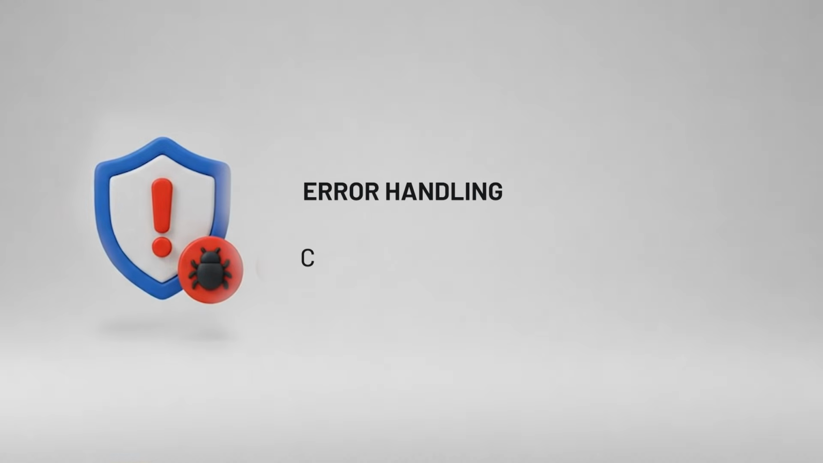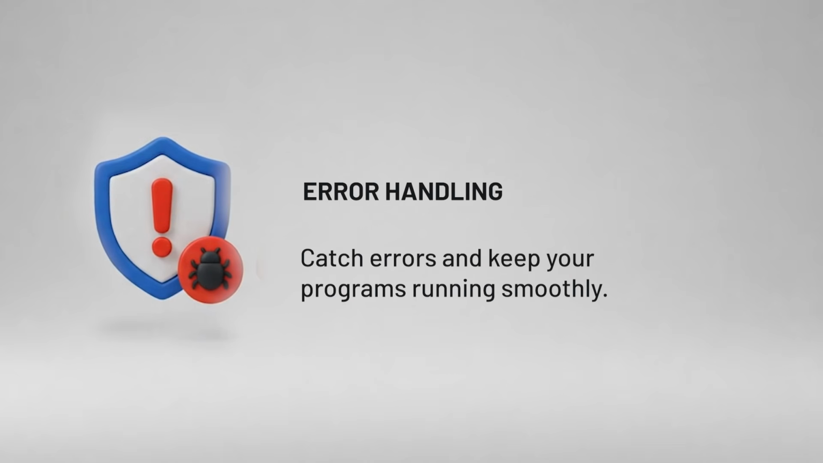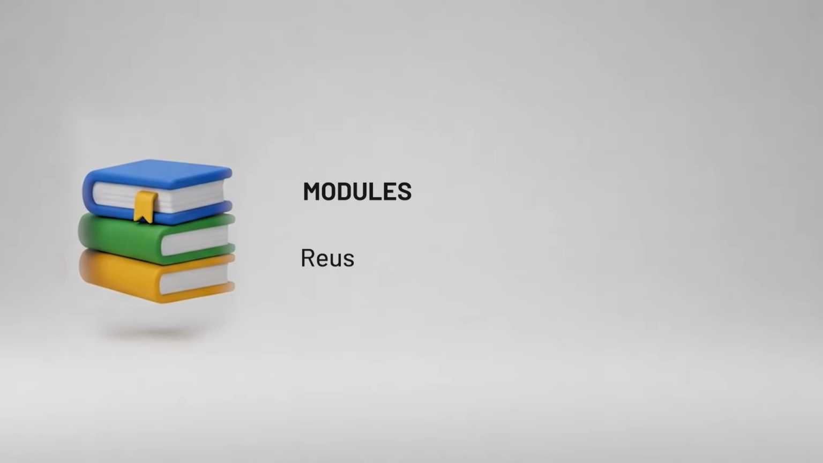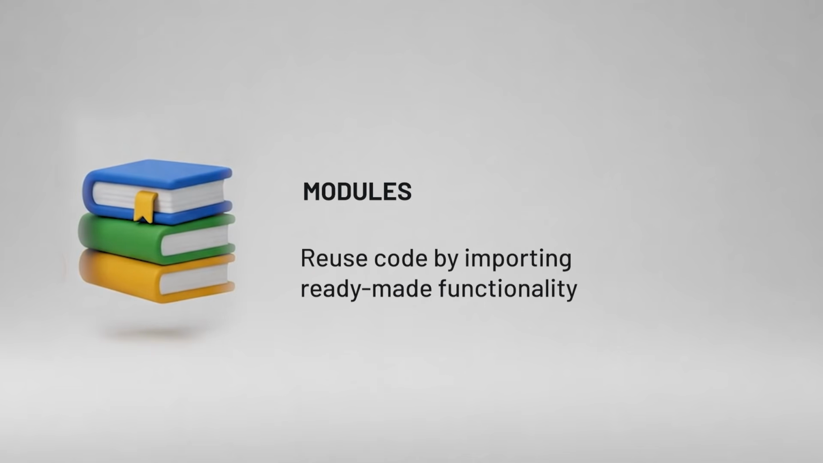Then there's error handling, basically teaching your code to fail gracefully. Things will go wrong, that is just the nature of programming. The question is whether your program crashes and burns or handles it like a professional. Then there are modules. If a function is a single recipe, a module is the entire cookbook that you can pull from whenever you need it. Instead of rewriting the exact same code in every single project, you just import it.